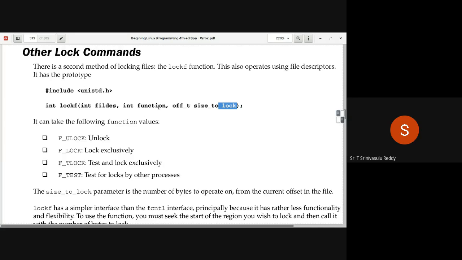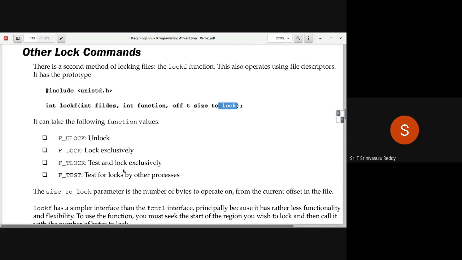So what are the things? You can unlock it, F_ULOCK to unlock. If you want to lock exclusively, you say F_LOCK. That means it is equal to a write lock. You are applying; you are not trying to get or whatever. You are trying to apply the lock. The other one is test and lock exclusively, F_TLOCK. Here you are trying to test whether it's possible and then lock it. Otherwise, you will get to know the status.